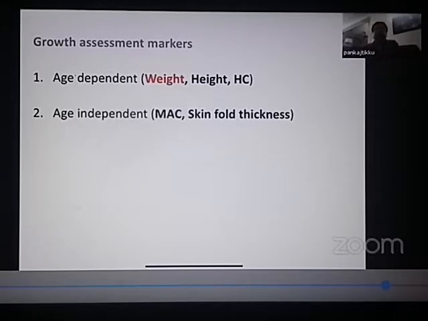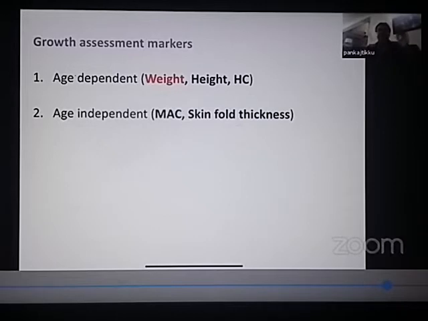Now, growth can be assessed by two sets of markers. One is known as age-dependent markers of growth assessment. The other is known as age-independent markers of growth assessment. Age-dependent markers of growth assessment are those markers which require age. There are three age-dependent markers, as you can see on your screen: weight, height, and head circumference.